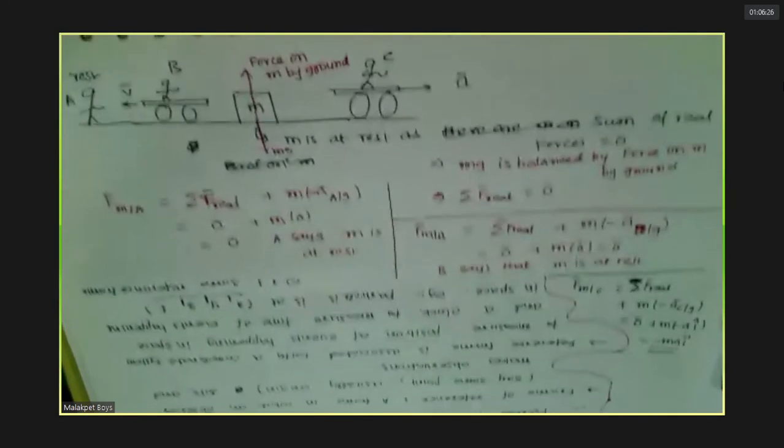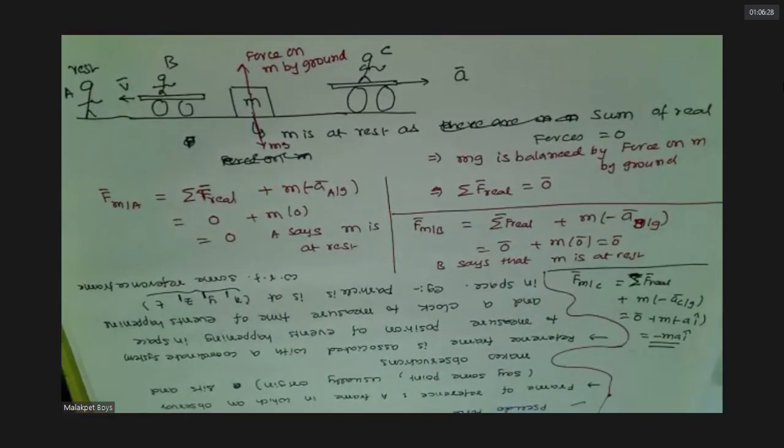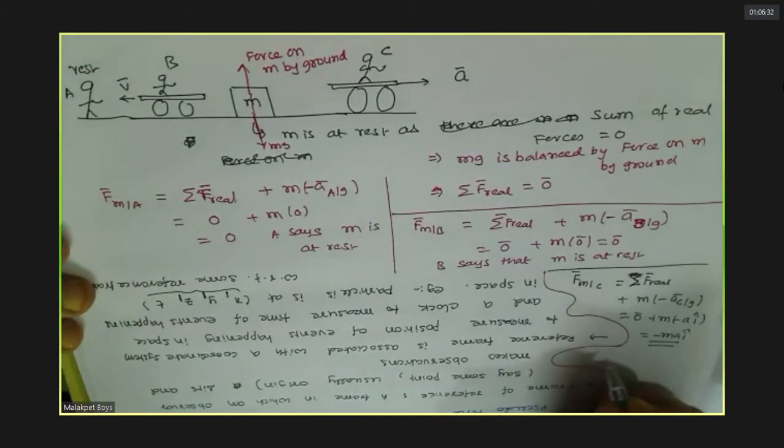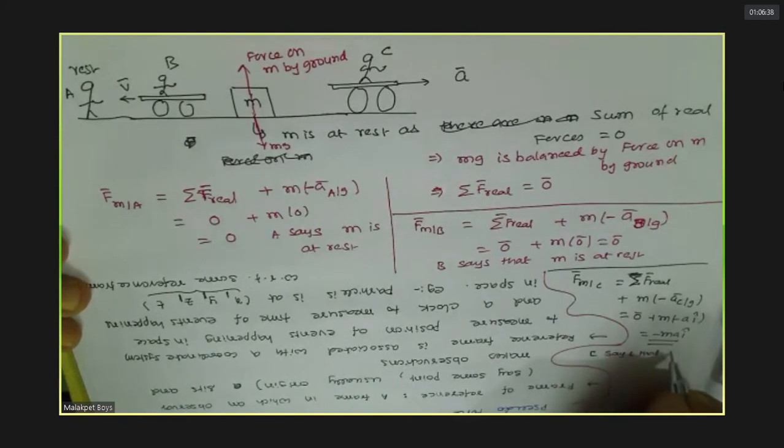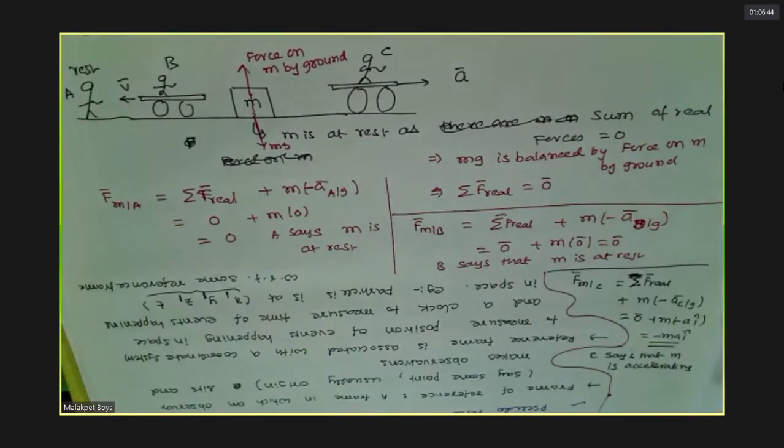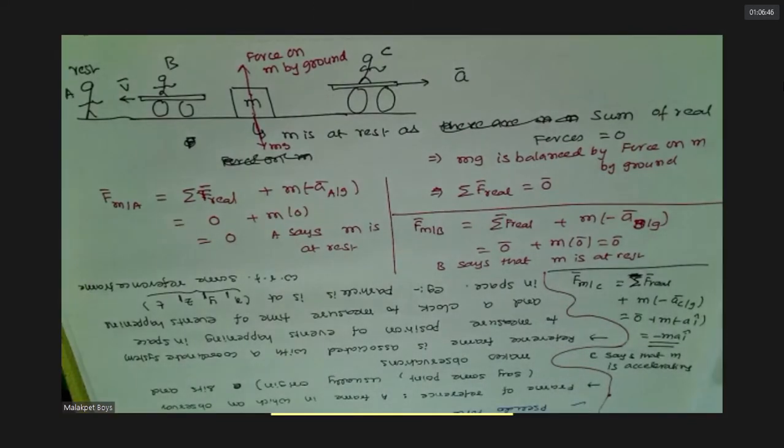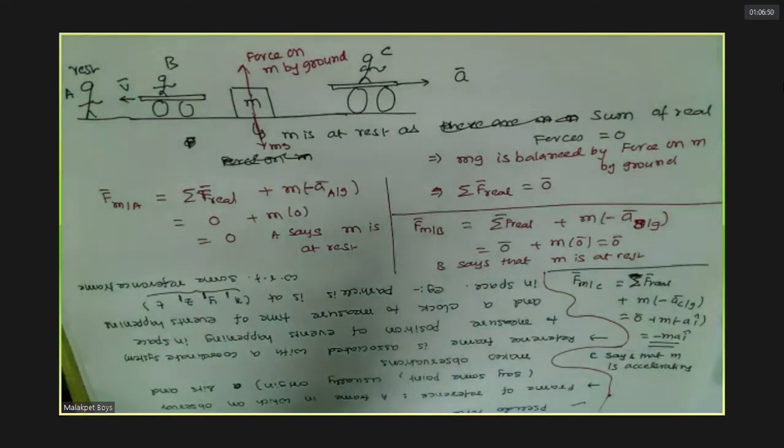Do you agree with this? So what can we say? C says that M is accelerating. Understood this? Any doubt? No, sir.